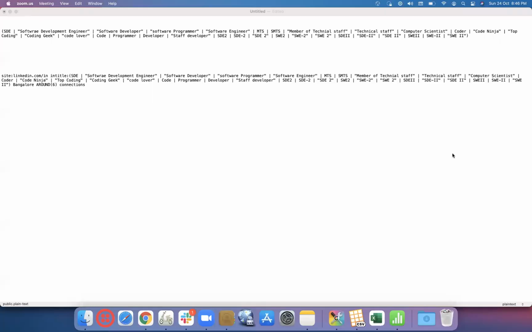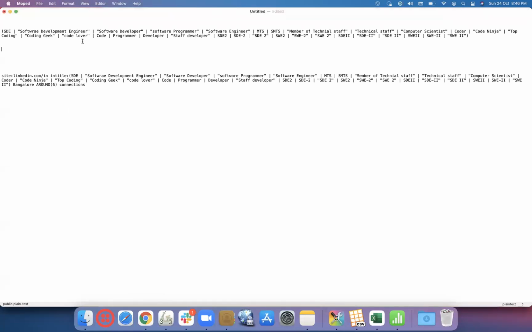Then SDE2s, various ways of writing SDE2s, with alphanumeric or alpha Roman numeric way. So let's say, unable now to see the screen. Oh, is it? Sorry. Thanks for letting me know. Now we can see, right?